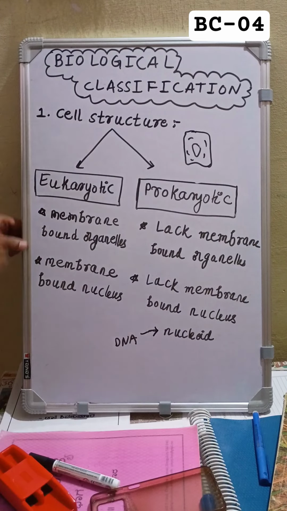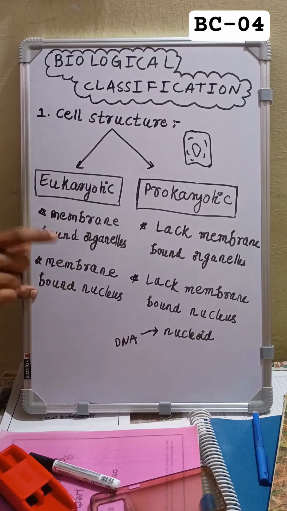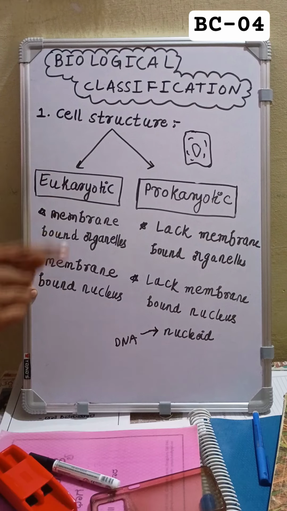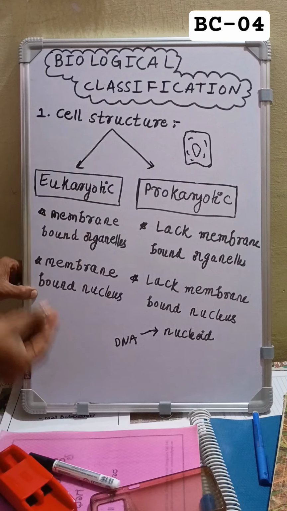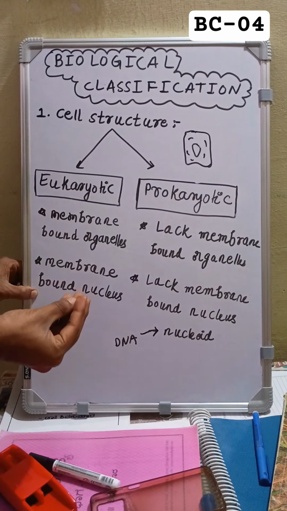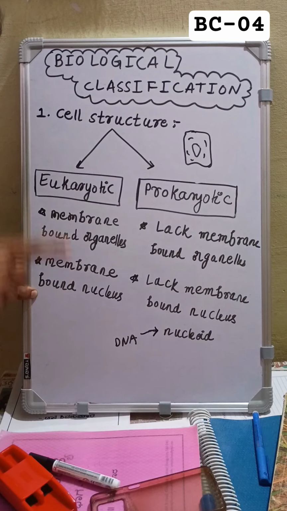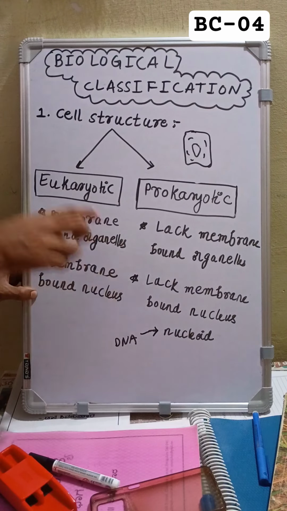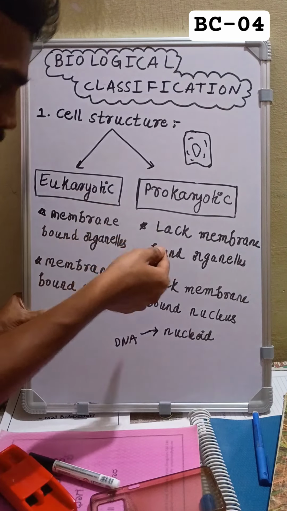Let me repeat. If a cell contains a membrane bound nucleus, that means a nucleus enclosed by a membrane, and organelles which are membrane bound. What are organelles? Organelles like mitochondria, Golgi apparatus, endoplasmic reticulum. These are all examples of organelles. Suppose they are bound by the membrane, then this type of cell structure is going to form a eukaryotic cell.